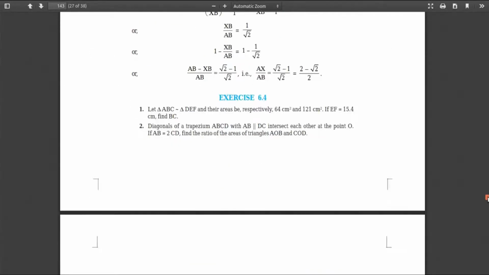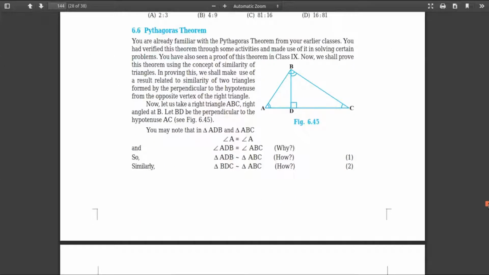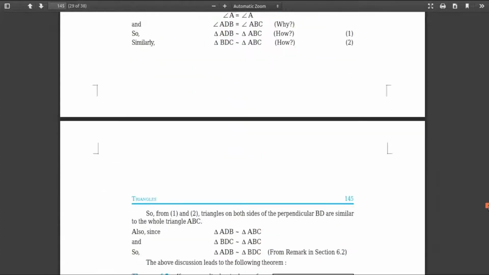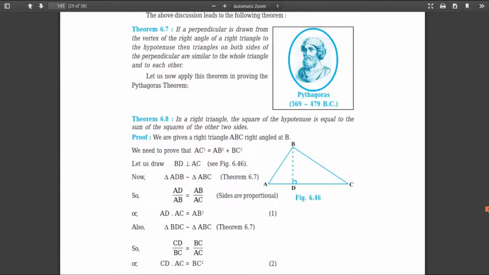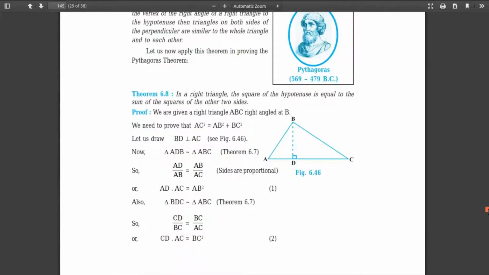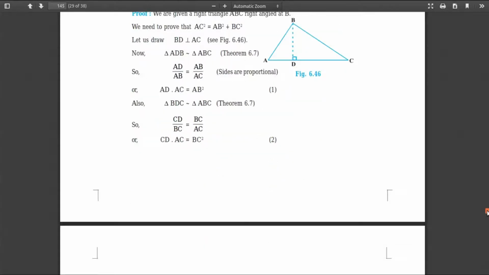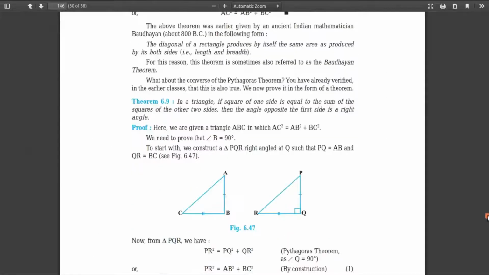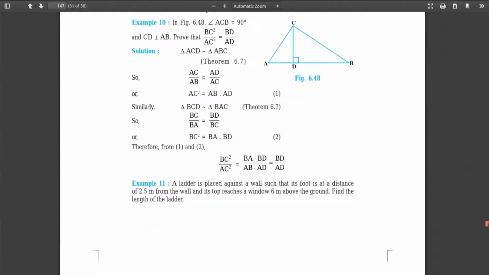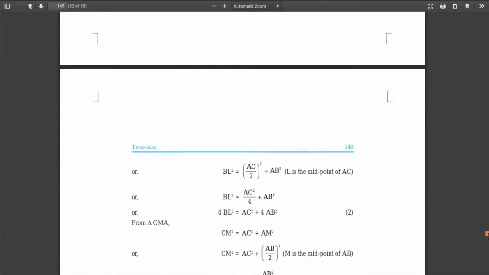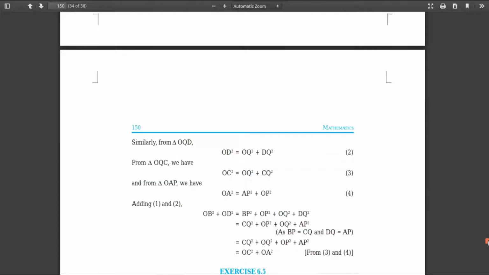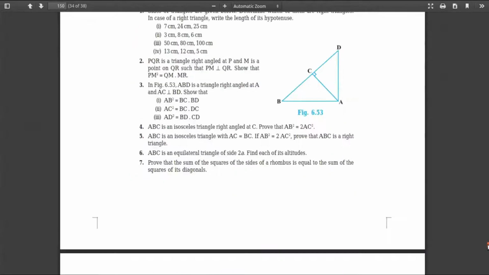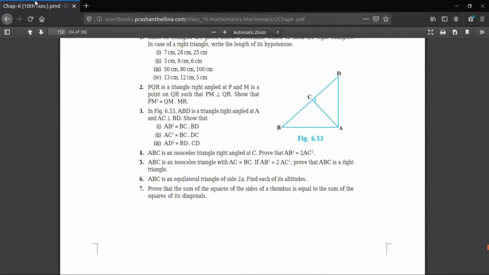So don't avoid practicing these problems, you may get them in your board exam. And this theorem, the Pythagoras theorem, one of the important theorems which you find in the previous year question papers, is also removed. Converse of Pythagoras theorem, this one is also removed, but the problems will remain. So this is all that is removed from the triangle chapter. So what is our next chapter?